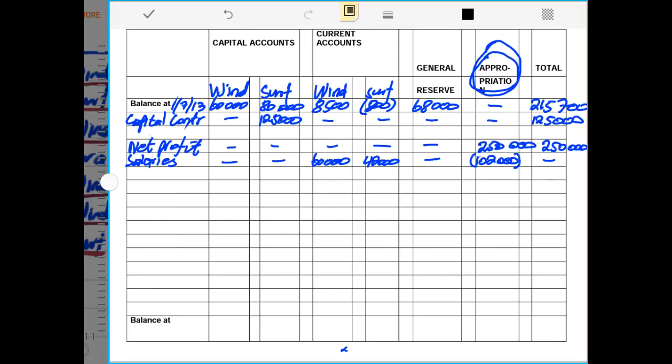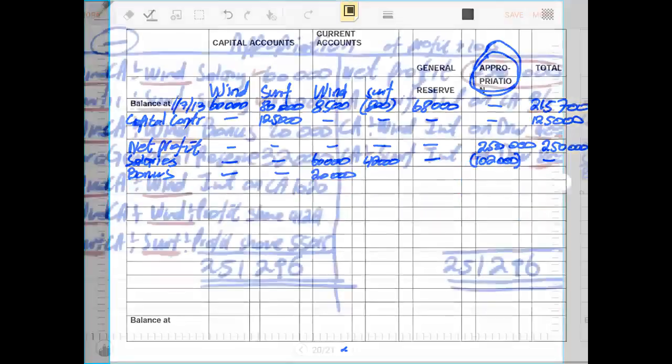So now we have accounted for salaries, and after salaries there was a bonus which was due to only partner Wind. The bonus was only due to partner Wind, and that bonus was 20,000 rands. Let us check if we did account for that bonus.